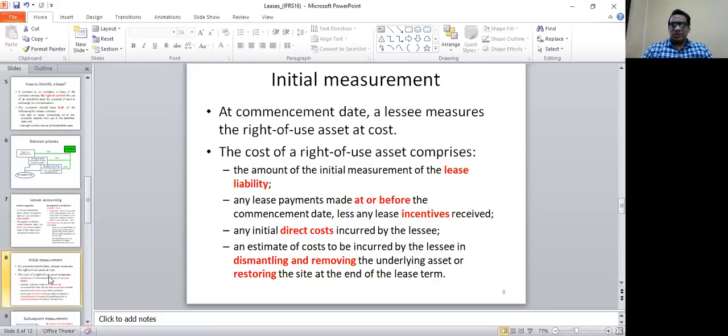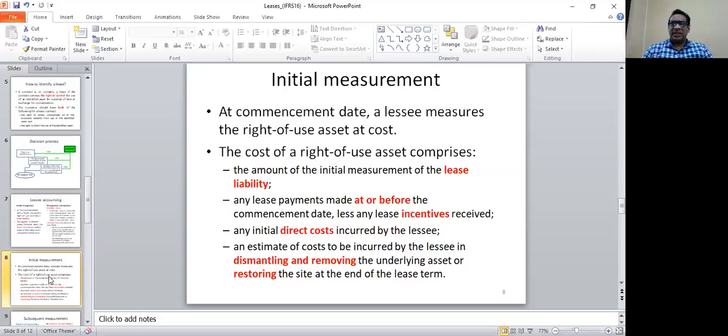In other words, you will remember I told you at the beginning, when you are recognizing a right of use asset, on the other hand, you have to recognize a corresponding liability. So basically, as the cost of the asset, you need to recognize the value of this lease liability. Initial measurement of the lease liability. Number two, any lease payments you have made already over the commencement date, minus any incentives that you have received.